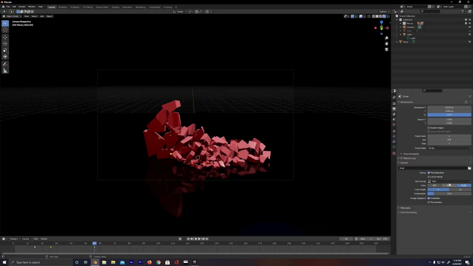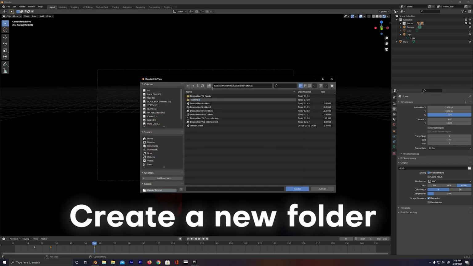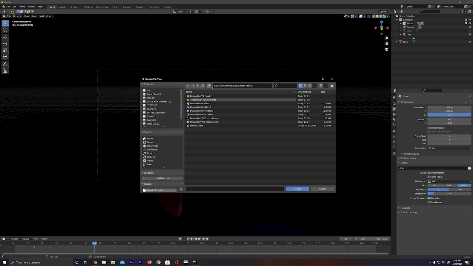Okay, so now, super important, underneath the output tab, let's create a new place for these images, because that's what Blender is going to render out. It's just like a sequence of images. So I'm going to go ahead and select on this folder. Now we are all set to render.